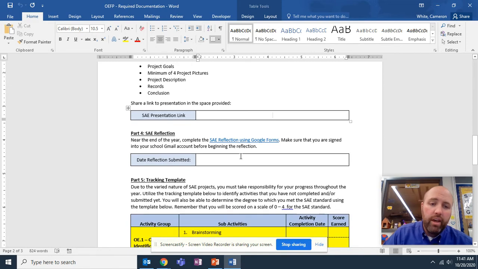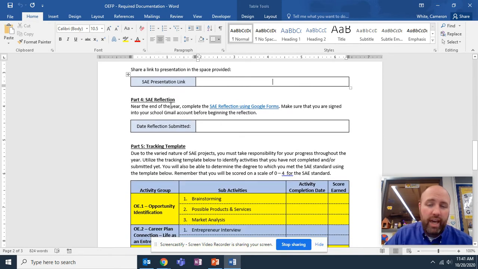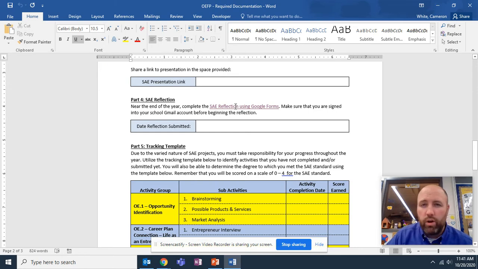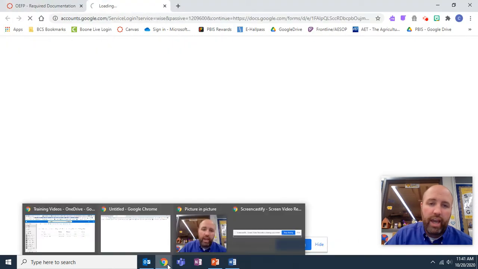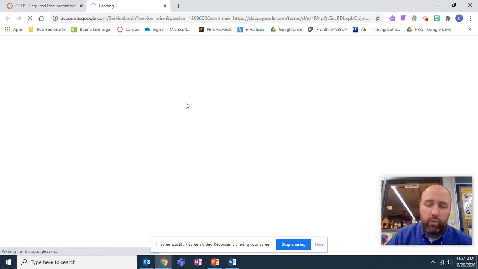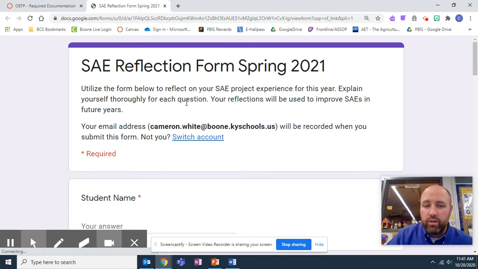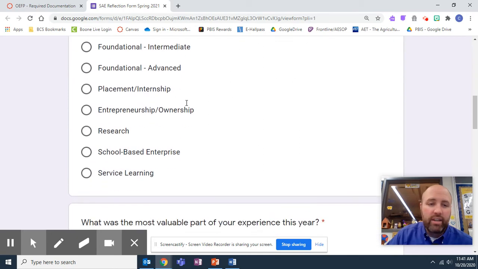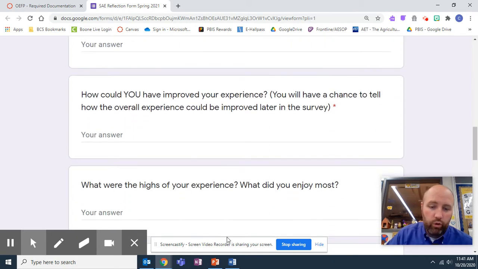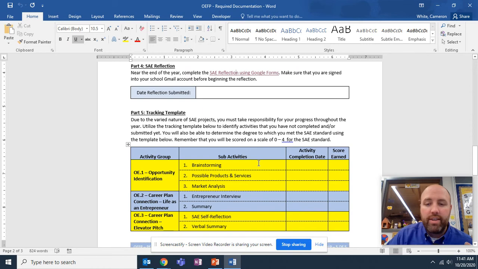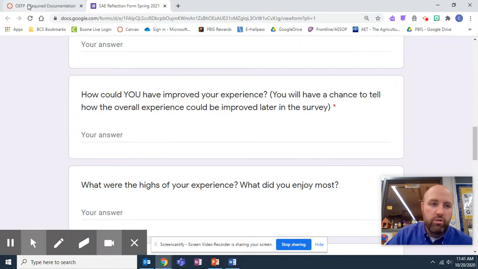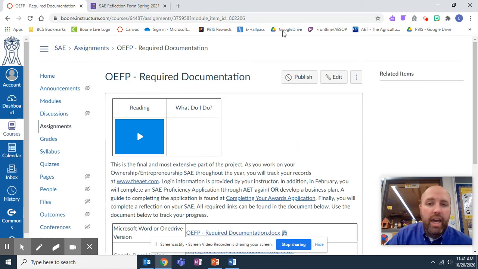Finally, we're going to have you complete a self-reflection. This self-reflection is in Google Forms, and you're just going to put the date that you submitted it. The reflection is pretty straightforward. Once you open it to look at it, you will find that there are just a couple of questions asking about your experience, what you got out of it, and recommendations that you would have going forward. Once you have completed this document, you will go back to the main page right here in Canvas and submit your document.